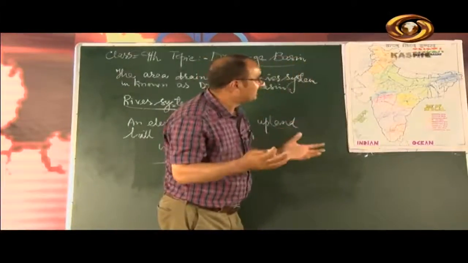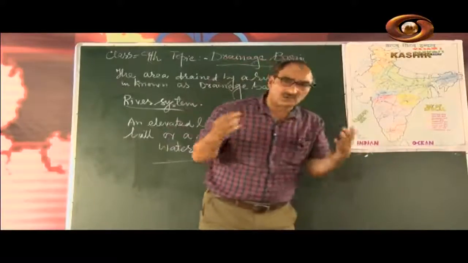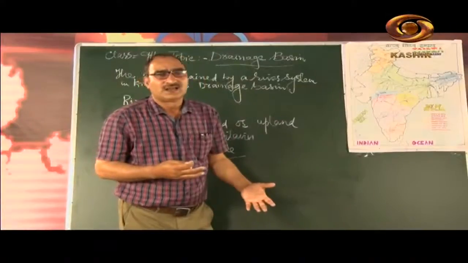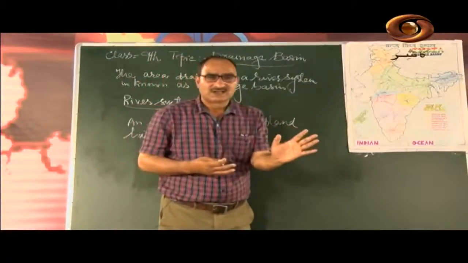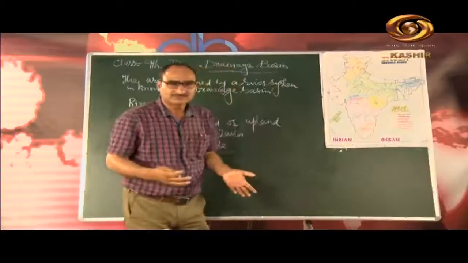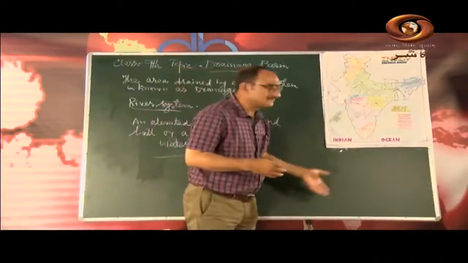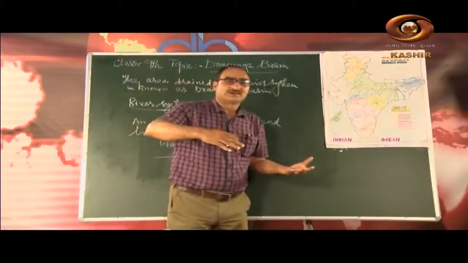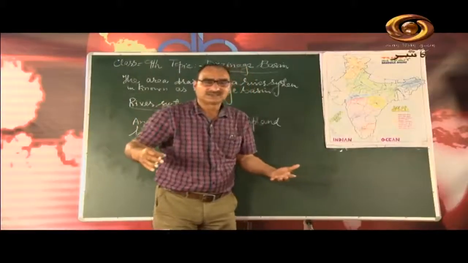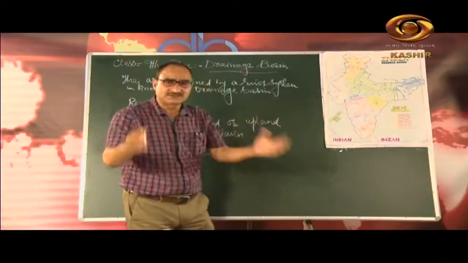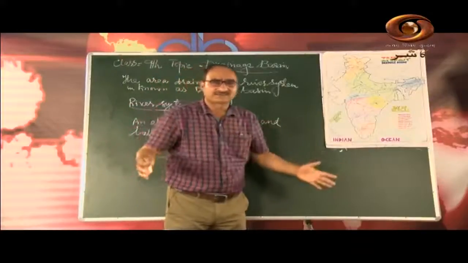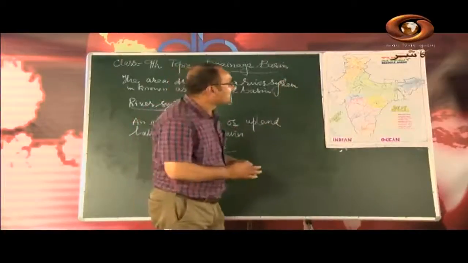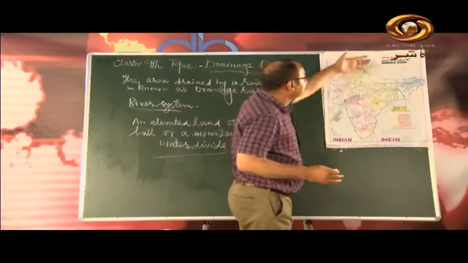Let us discuss the Himalayan rivers. The Himalayan rivers are those rivers which have their source in the snowfields of the Himalayas, and they flow throughout the year, and they are perennial in nature. Whereas the peninsular rivers entirely depend on rainfall for the flow of their water, and during the hot summer season they are mostly dry. So this is the main difference between the two river systems. Let us describe first the Himalayan rivers.